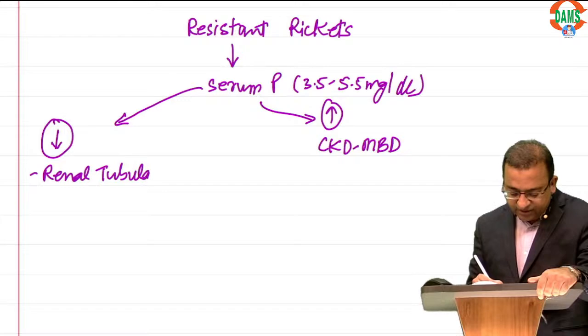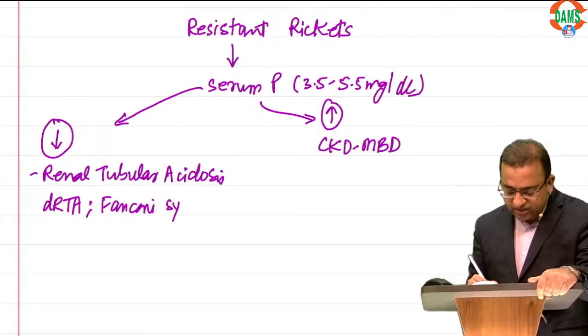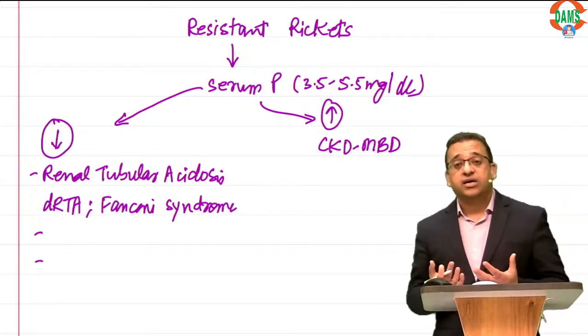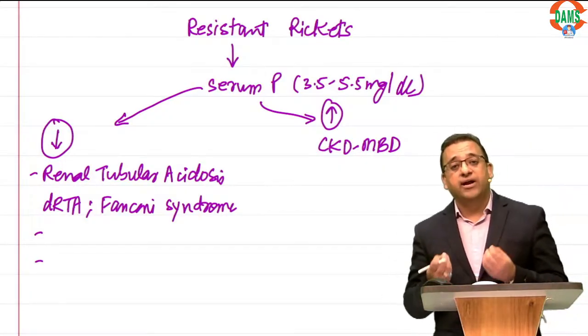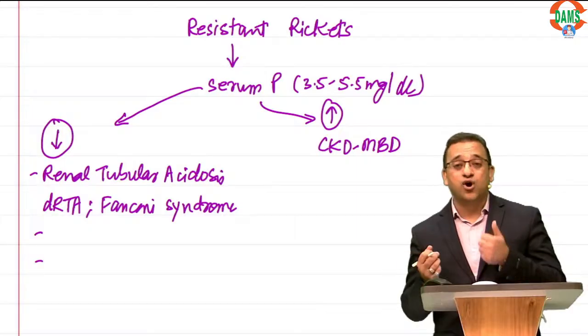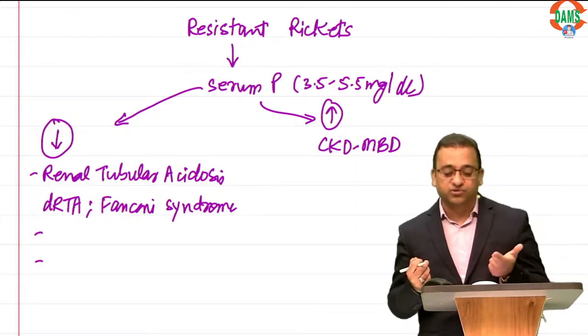Renal tubular acidosis. Rickets is usually seen in distal renal tubular acidosis and Fanconi syndrome because of the loss of phosphorus. So in renal tubular acidosis, there would be acidosis, a normal anion gap metabolic acidosis, NAGMA. NAGMA is normal anion gap metabolic acidosis.